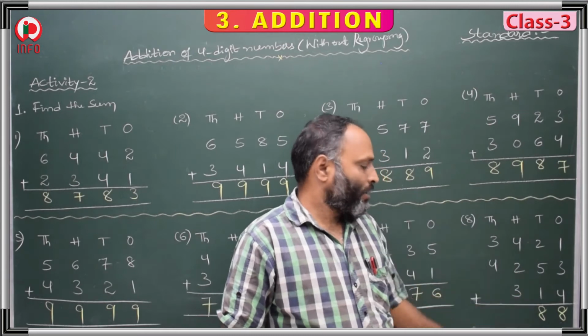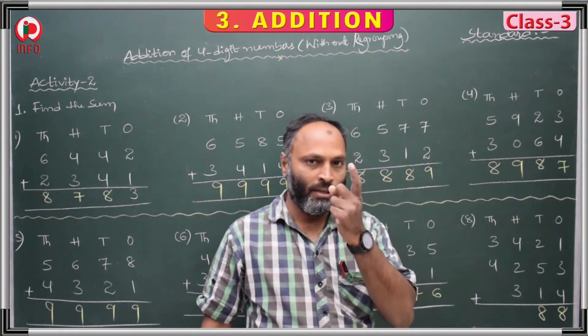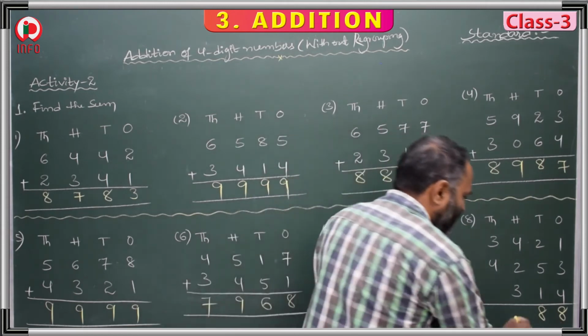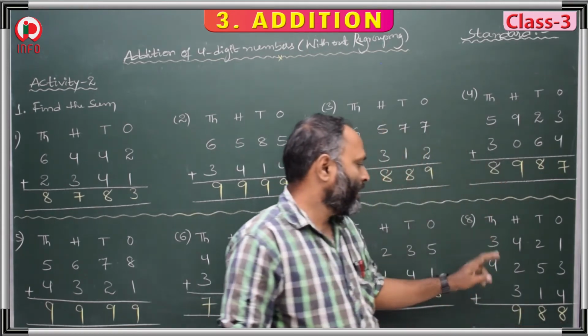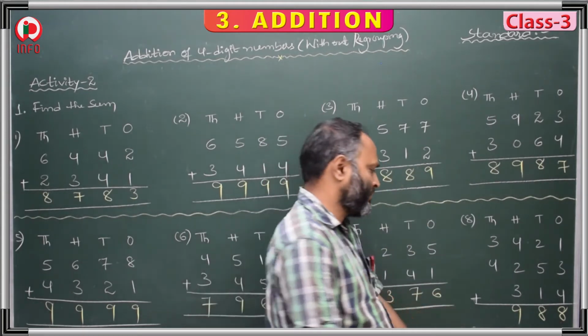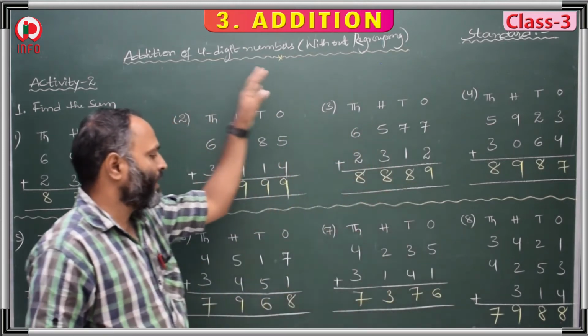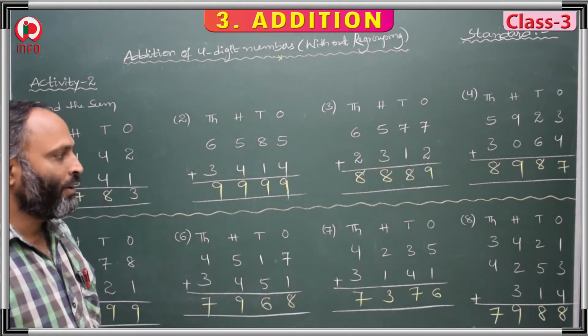4 plus 2, 4, 5, 6. 6 plus 3, 6, 7, 8, 9. 3 plus 4, 3, 4, 5, 6, 7. 7,988. In this way we have to add all this without regrouping.